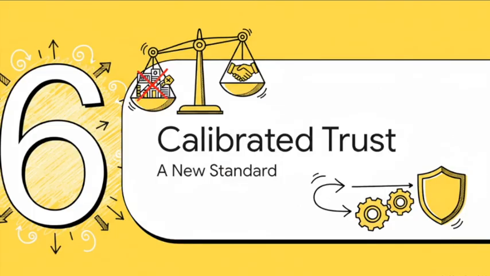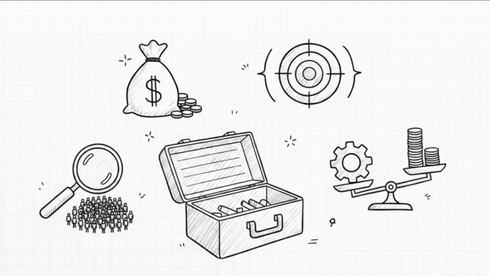We conclude our framework with Section 6. Building calibrated executive trust. When next your teams present a significant finding, you must demand this strategic toolkit. 1. What is the exact size of the effect expressed in hard business terms, not just abstract percentages? 2. What is the confidence interval, meaning what is our actual range of uncertainty? 3. Was the sample size so massive that it merely detected a microscopic, irrelevant truth? And 4. Crucially, is the size of this effect actually large enough to justify the engineering and operational capital required to act upon it?